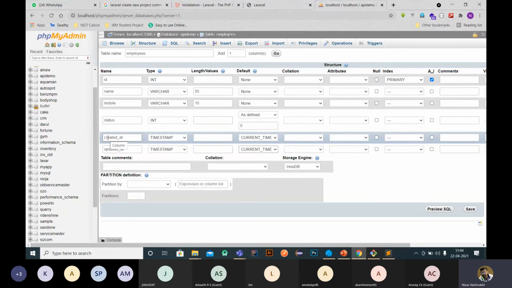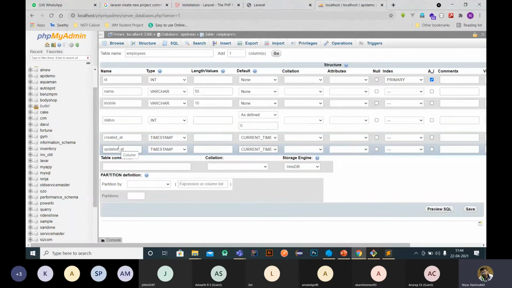Updated at means when you update the same record. Sometimes we have to update the name or something else, so updated at tells us when the entry was last modified. So I'm keeping this updated at, and we have to keep this as default.